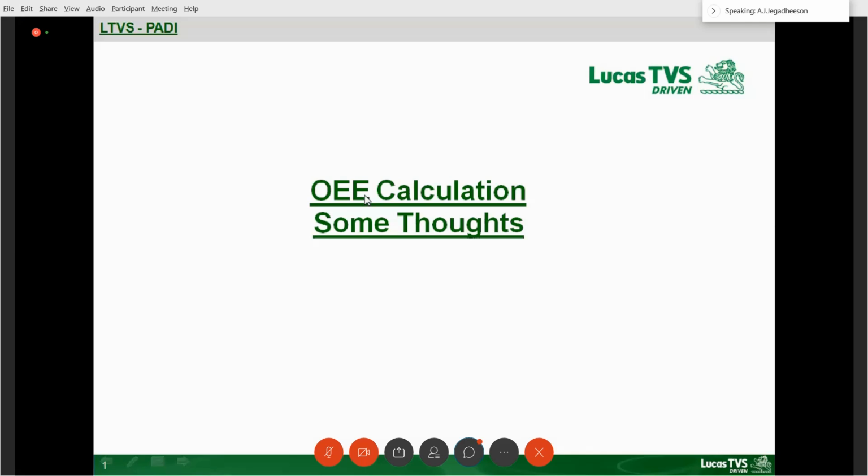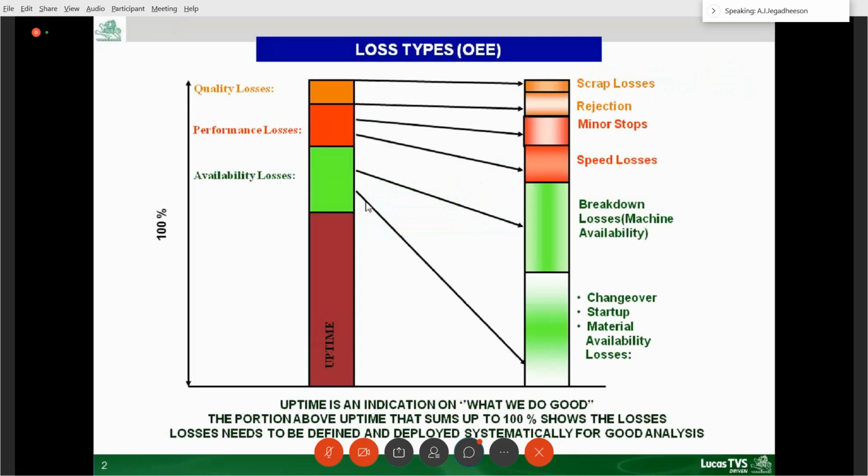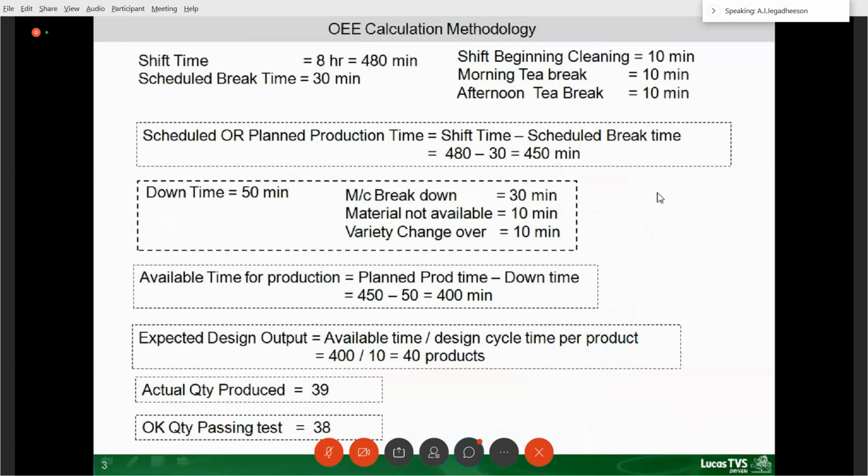Okay. So in a manufacturing process, suppose a manufacturing process has to work for 8 hours, 480 minutes. A manufacturing shift will be having 8 hours. In that 8 hours, we will be having a scheduled break time of 30 minutes. That 30 minutes may be shift beginning. We have to clean the machine for 10 minutes. After that, we will be having a tea break for 10 minutes. And after lunch, in the afternoon, we will be having another tea break for 10 minutes. So these are scheduled breaks.